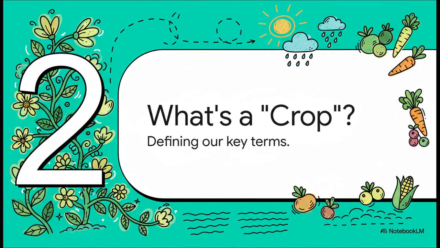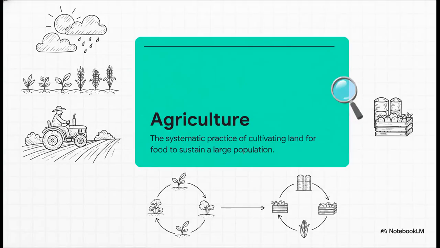Okay, so to really understand modern farming, we've got to speak the language. And listen up, because for your exams, getting the vocabulary right is like half the battle. So let's get these key terms crystal clear. First up, agriculture. Now, this isn't just about planting a seed in your backyard. We're talking about the entire system, the whole big process of cultivating land to produce food on a massive scale, enough to feed huge populations.